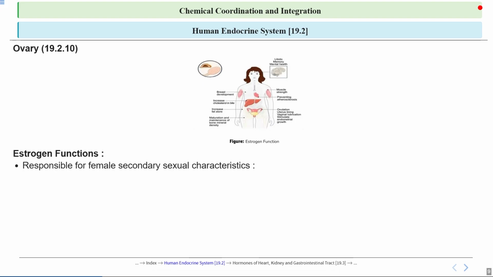It is responsible for female secondary sexual characteristics. It stimulates the growth of the reproductive system and also affects the vocal cords, making them longer and thinner, which results in a higher pitched voice, a key female secondary sexual characteristic. So it leads to a high pitched voice.